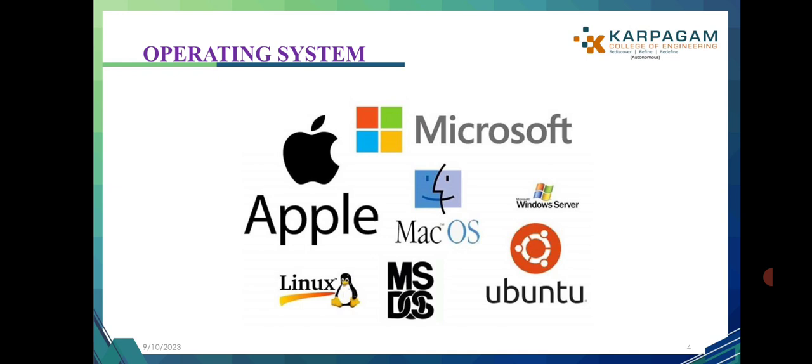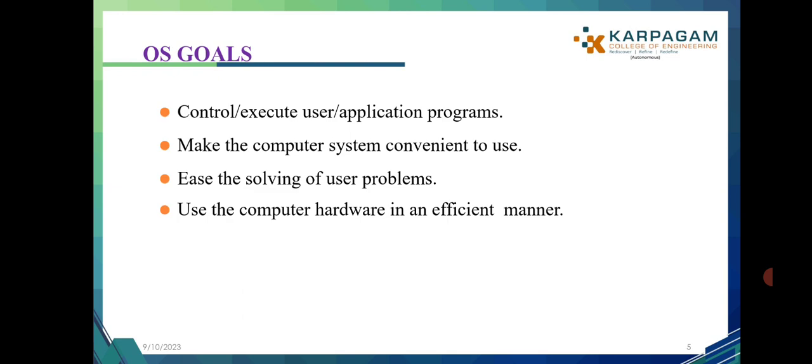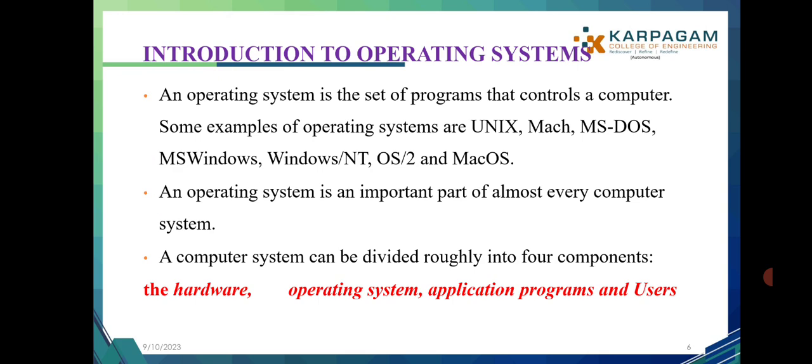The next one, see the images, the examples of operating systems: Apple Mac OS, Ubuntu Linux, and Microsoft Windows Server. These are examples of operating systems. The next one, operating system goals. First point, control and execute application programs. Second point, make the computer system convenient to use. Third point, make it easy to solve user problems. Last point, use the computer hardware in an efficient manner.